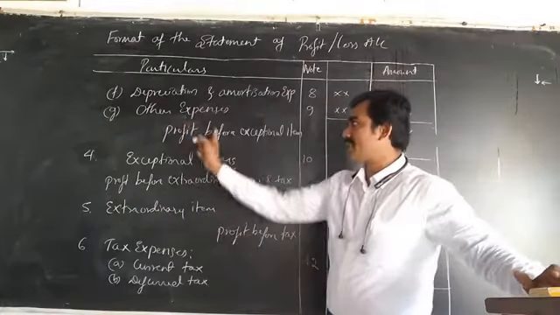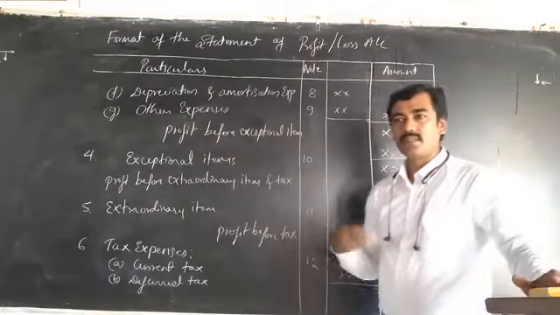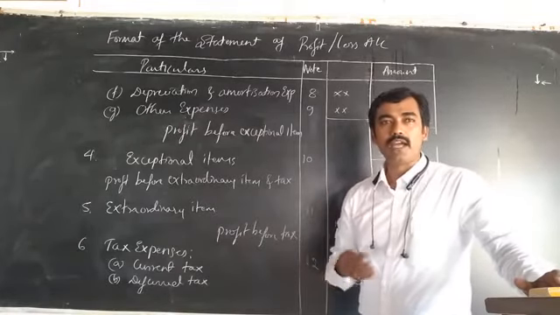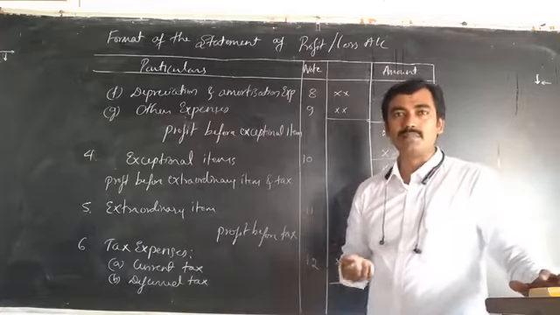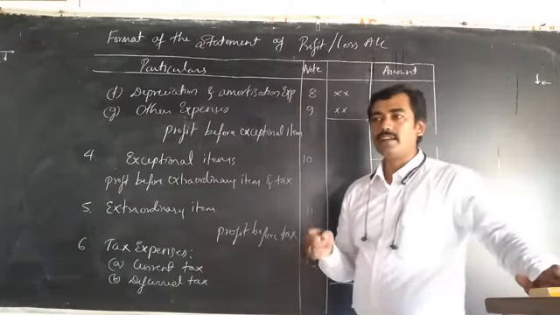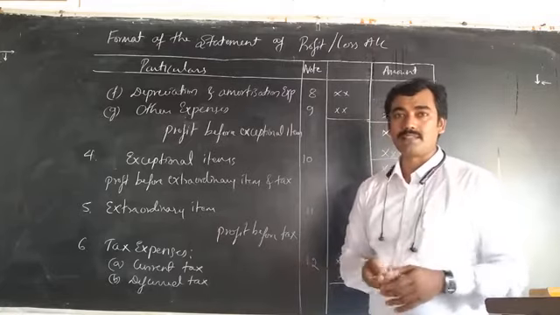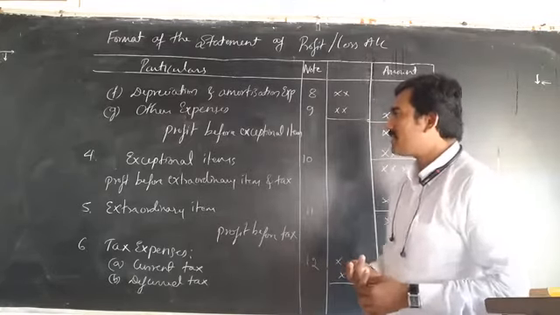Next item is other expenses. Other expenses means some other expenses included in the factory department, like fuel, diesel, petrol, kerosene, greases, cotton waste, tools and techniques, and some other expenses.